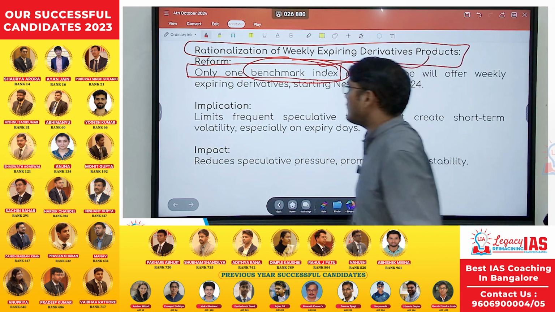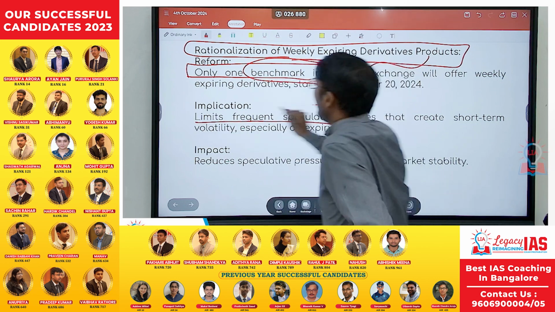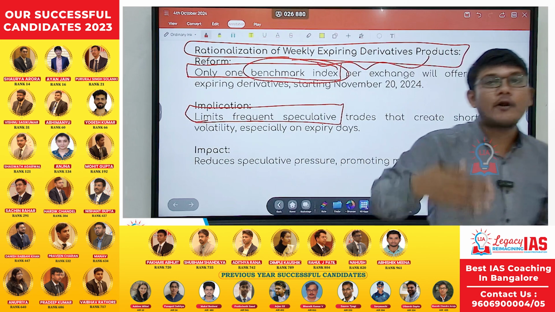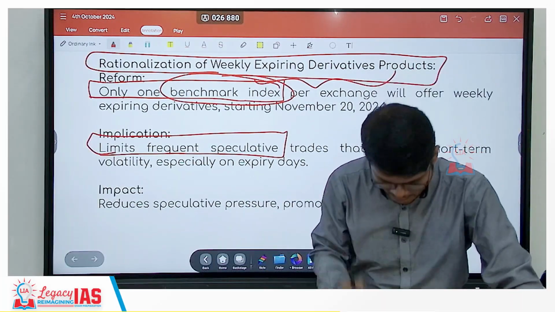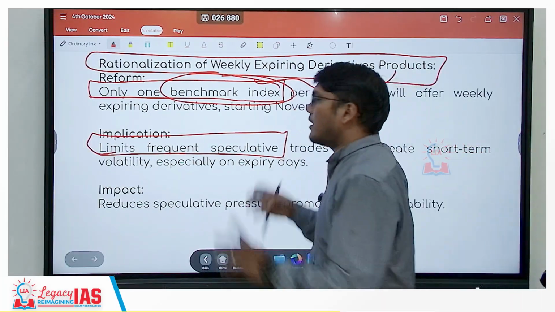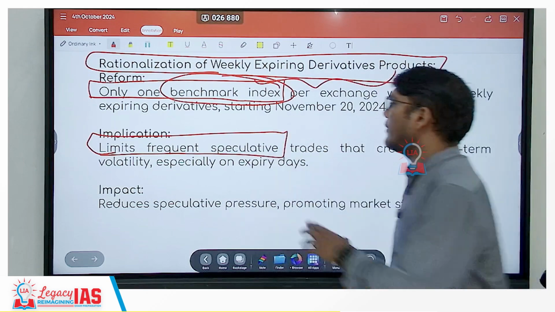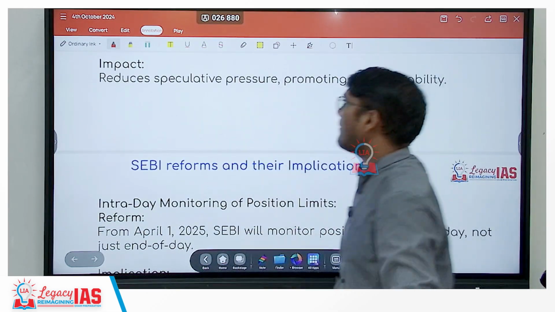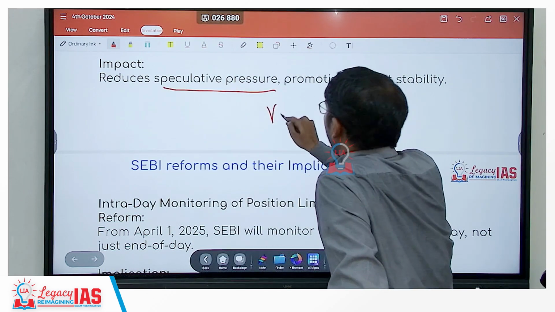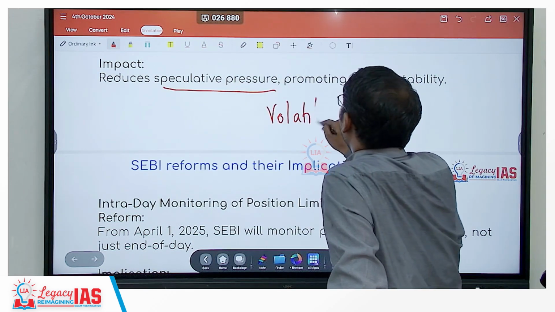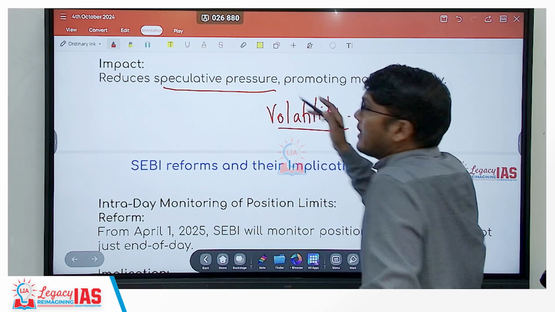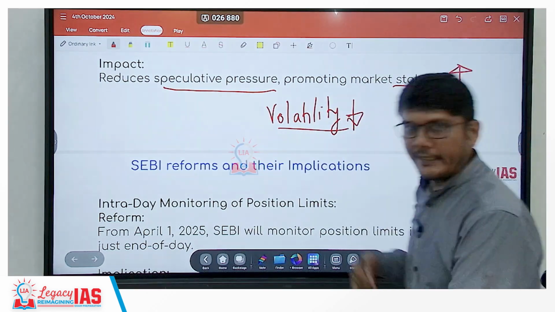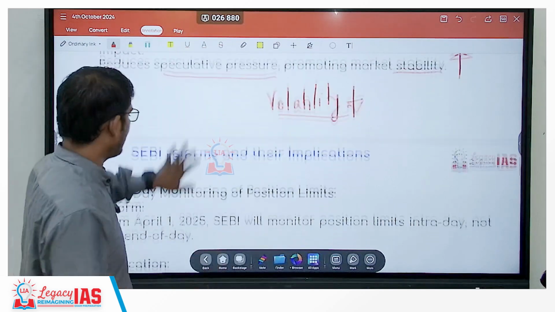Because of it, what happens? It limits the frequent speculative trades. If you have more and more indices linked, more and more speculation would be there. If you link it to just one, it reduces the quantum as well as the frequency of the speculative trade. And when speculation reduces, what will happen? The speculative pressure, indirectly the volatility, will be reduced. When volatility is reduced, what will happen? Stability will increase. That is the impact of this.